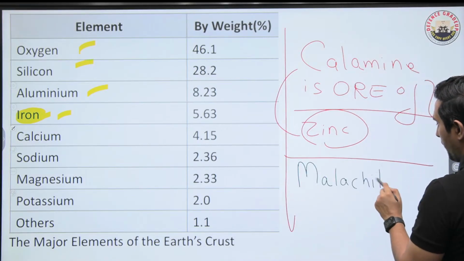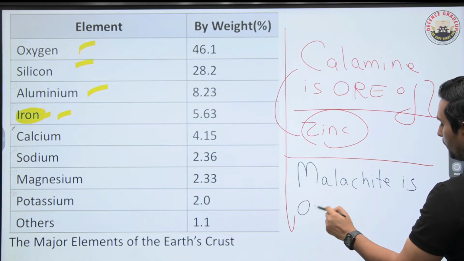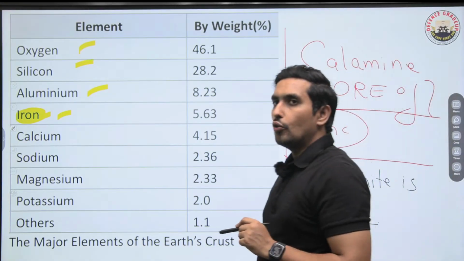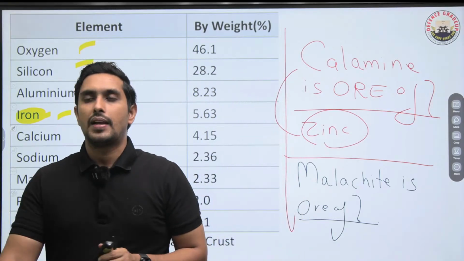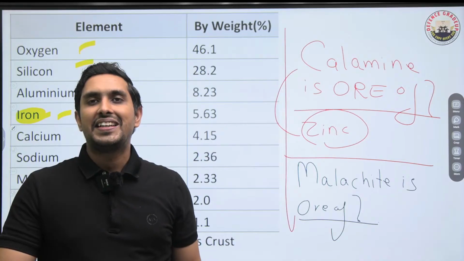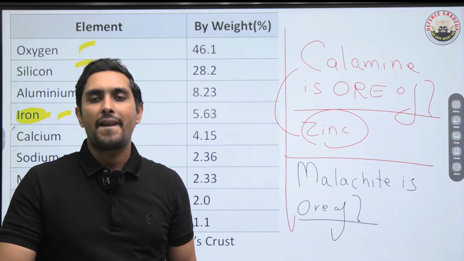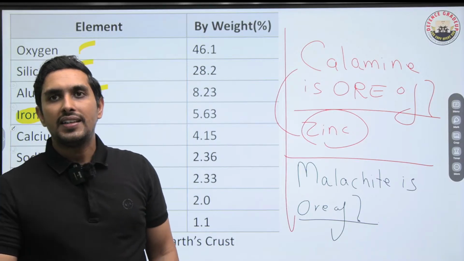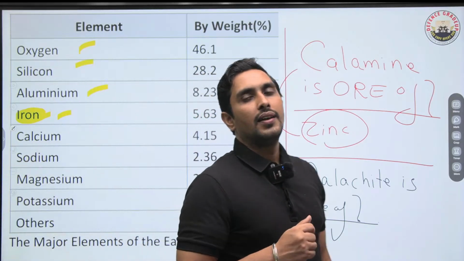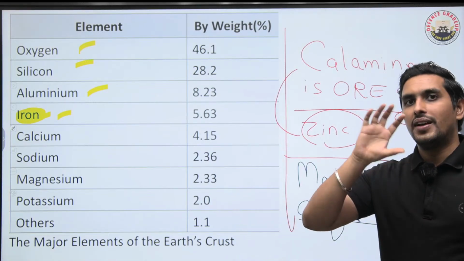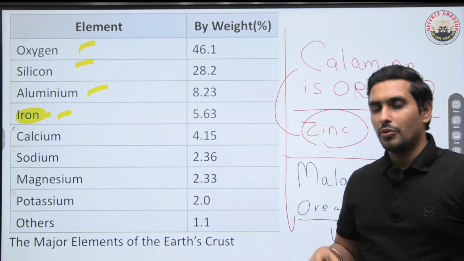Malachite is an ore of dash. Tell me. Malachite is ore of dash. Malachite. Now these are favorite questions of examiners. Calamine, malachite. So malachite is basically copper carbonate hydroxide mineral, CuCO3 Cu(OH)2.